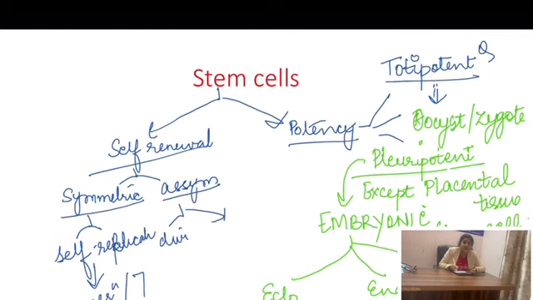What are these? These are the stem cells of the adult somatic tissue. That is hematopoietic stem cells, your cells of the liver, skin, GI tract, and all of the mature tissues which can give rise further to different cell lineages.